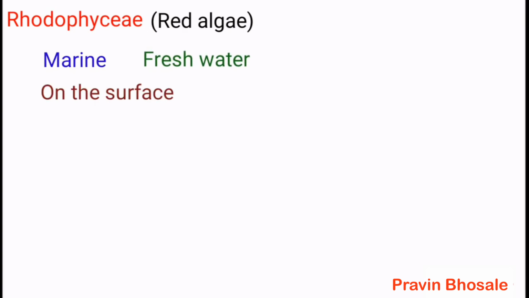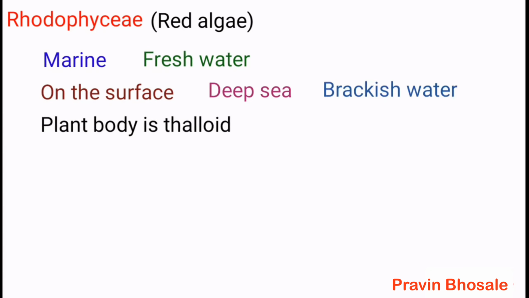Rhodophyceae, that is red algae, are found in marine as well as fresh water, on the surface, in the deep sea, and in brackish water. The plant body is thalloid, that is not differentiated into root, stem, and leaves.